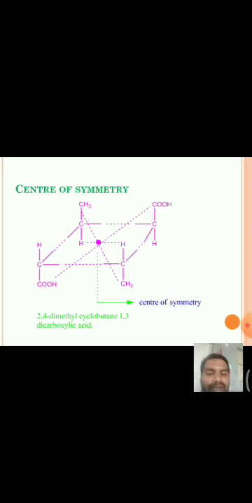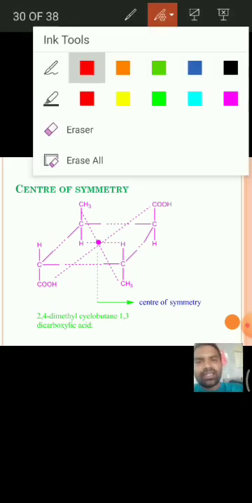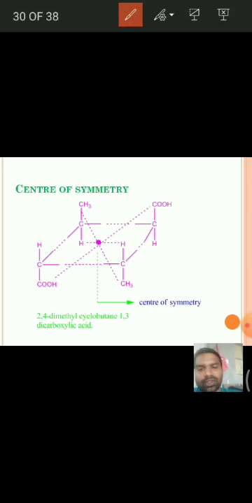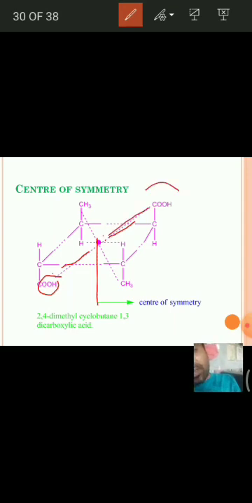If you see the example, we can easily understand what center of symmetry is. For example, this is the molecule 2,4-dimethyl cyclobutane 1,3-dicarboxylic acid. See here, this dot is said to be the center of symmetry. If we draw a line from this COOH group to the center, and extend the line again at an equivalent distance, we find again a COOH group.